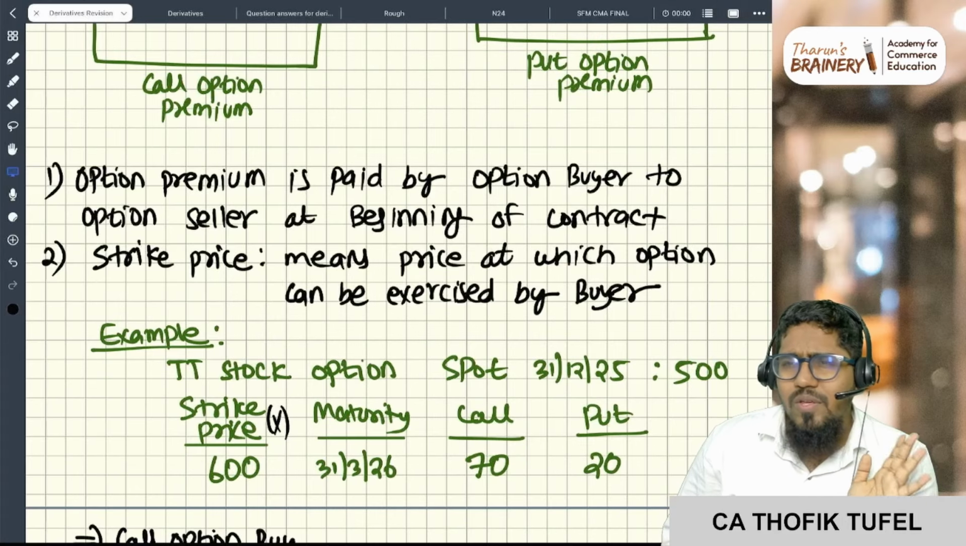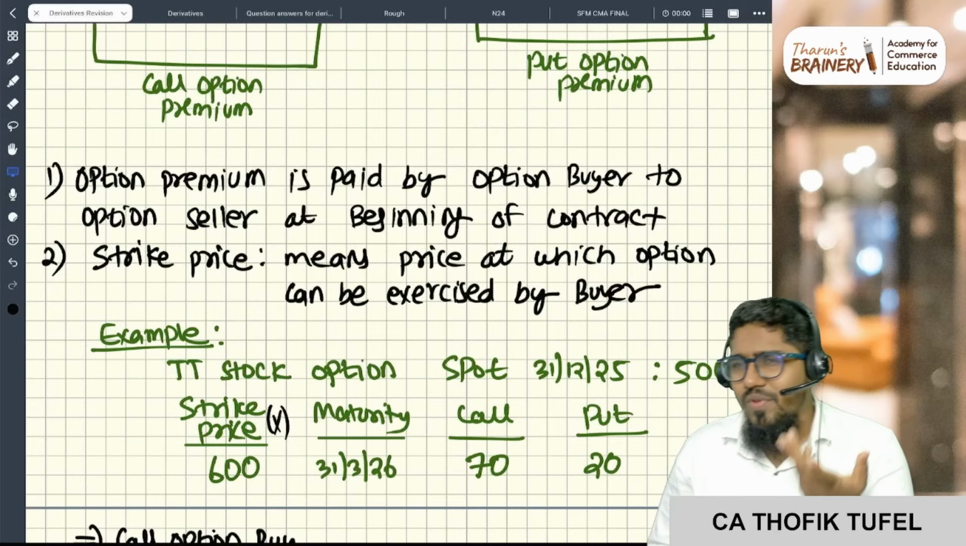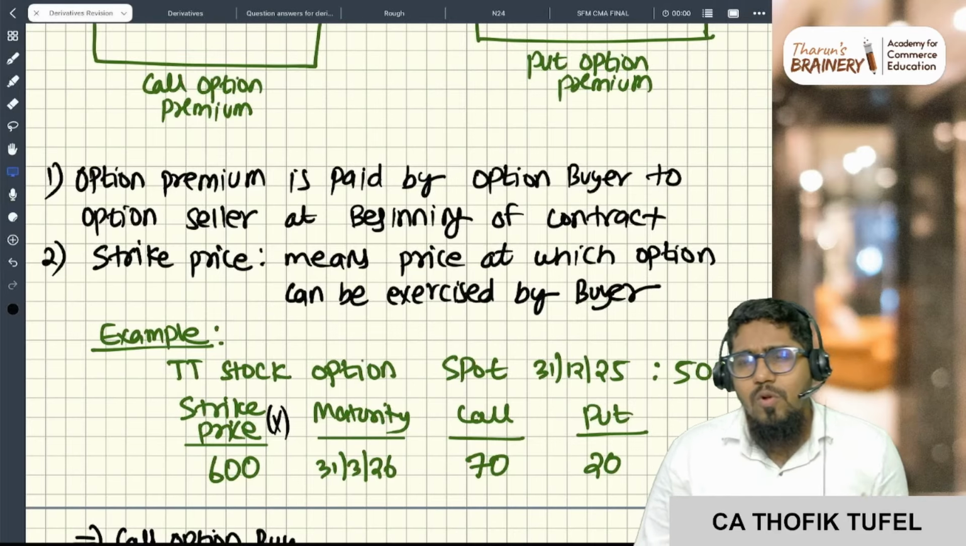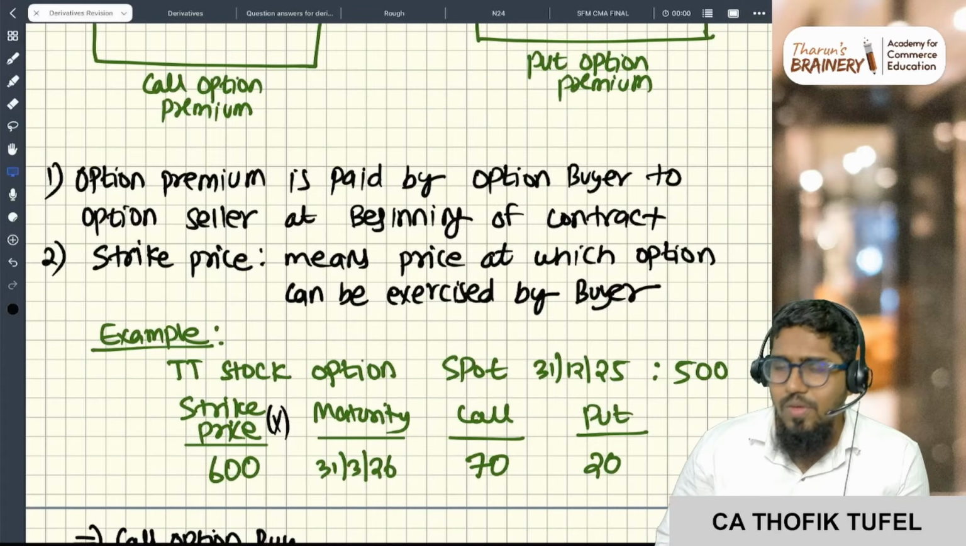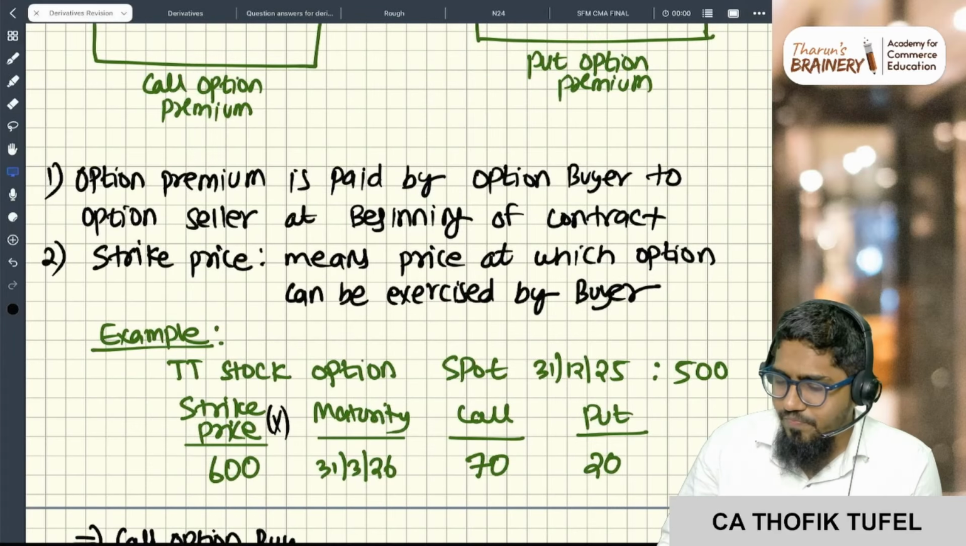Now in your study material only European options are given, but for theory you should know what European and American options are. Even in India we have only European options. We don't have American options.